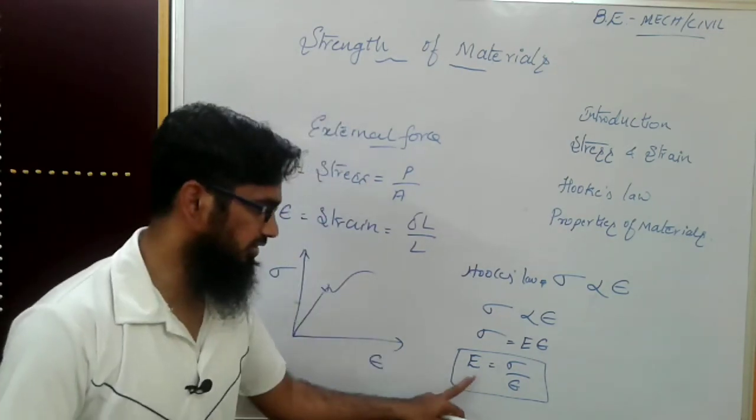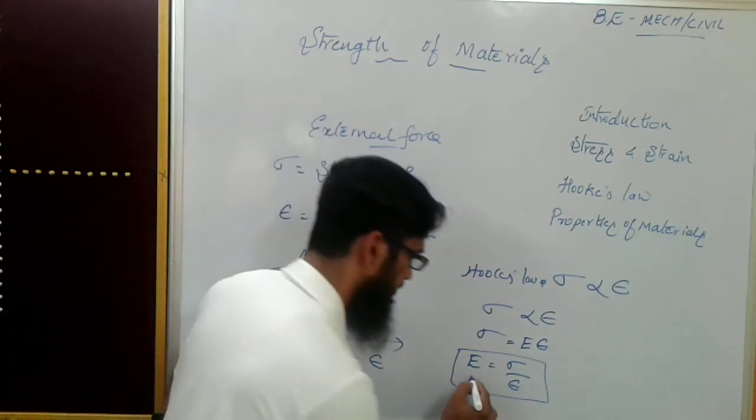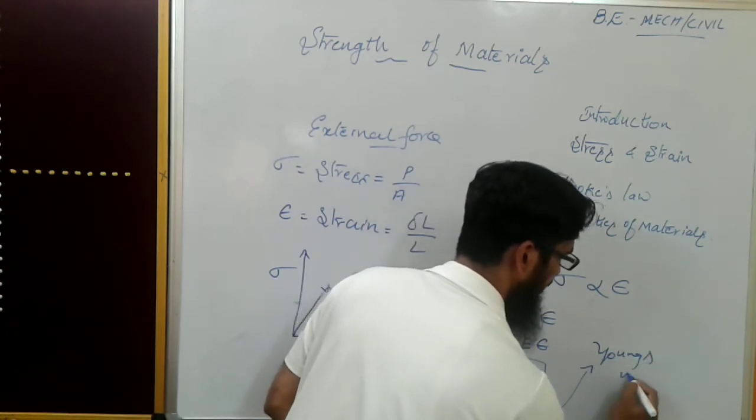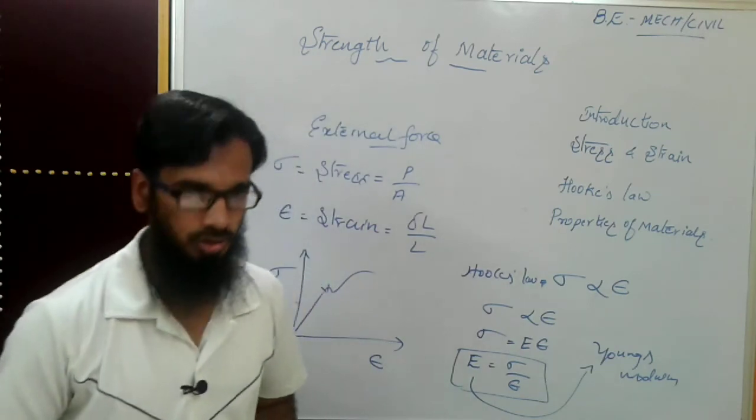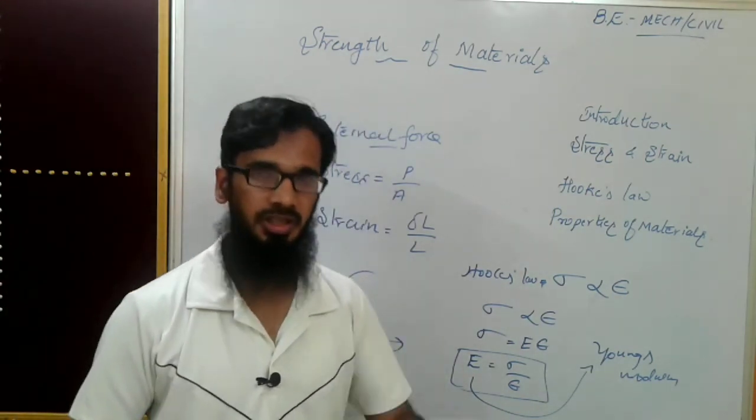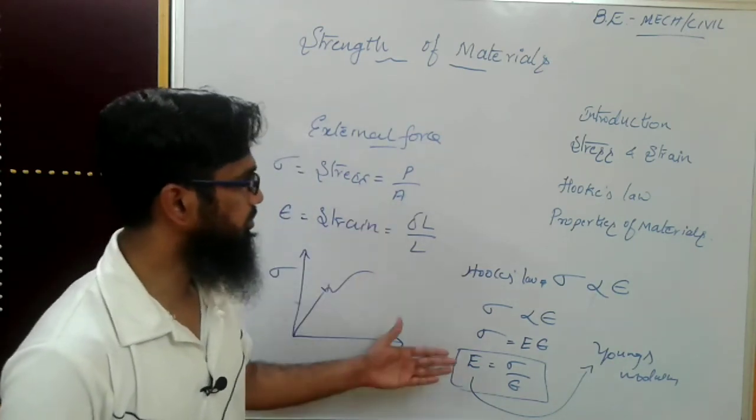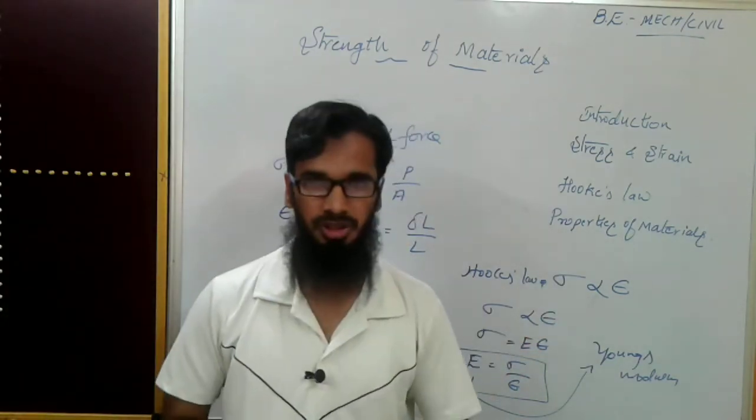This E is Young's modulus, also called the elastic constant, which indicates the resistance, the stiffness of a material. I hope you have got this basic introduction part. Next we'll go for the properties of the material.